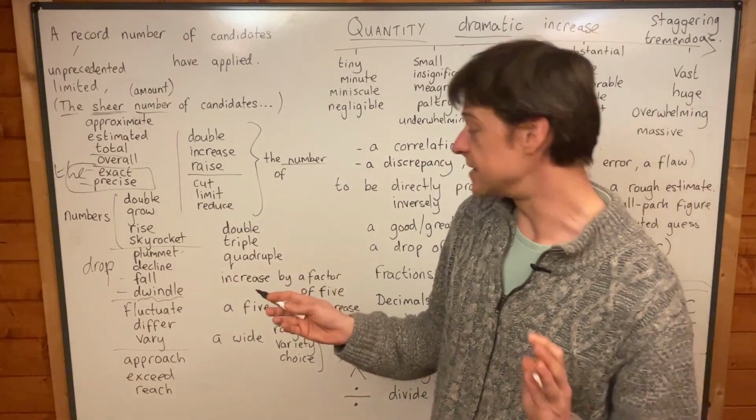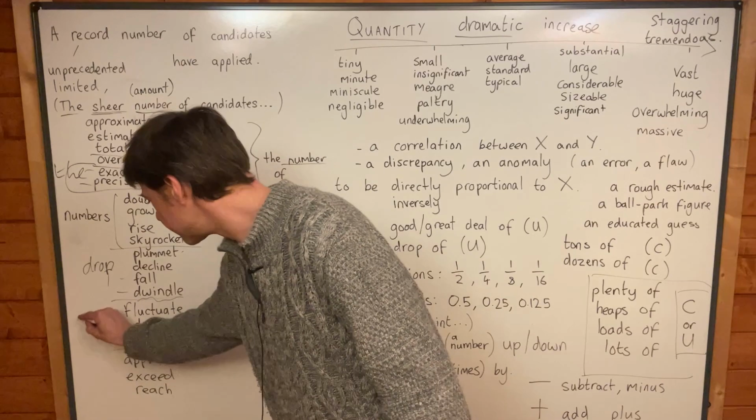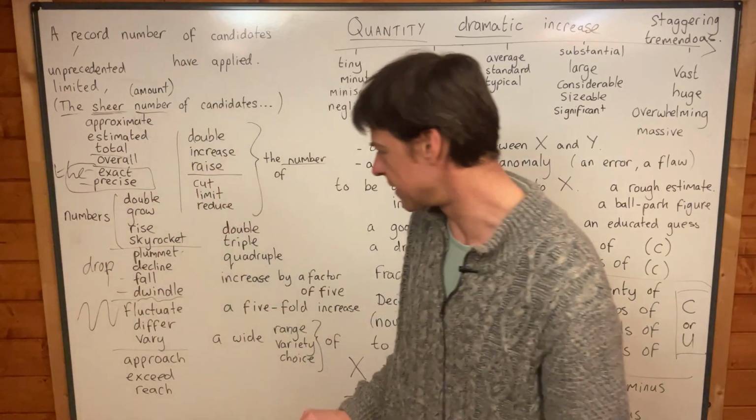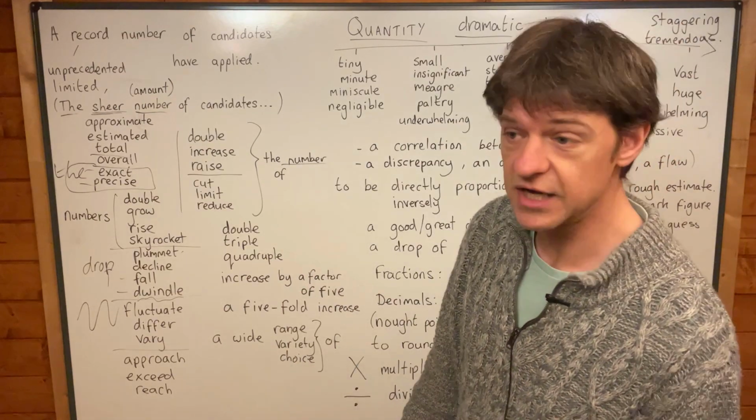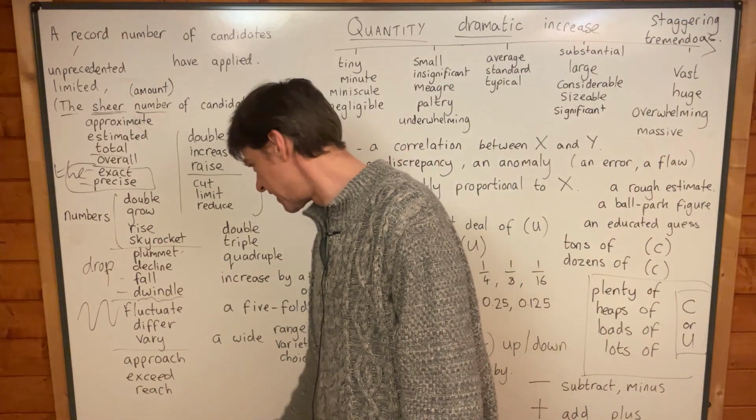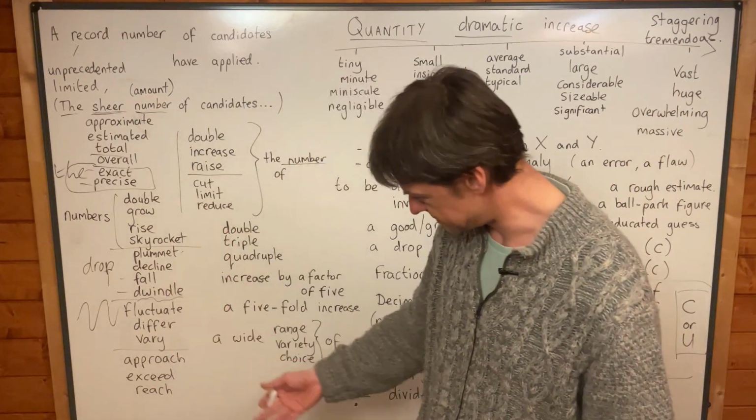Okay, so yeah, you talk about numbers have dropped, numbers have declined, numbers have fallen, numbers have dwindled, they've got much smaller, and that's not as quick as plummet. Okay, you could also say that numbers have fluctuated, if you want to say, you know, up and down, they've fluctuated. Numbers differ every year. You know, one year we get 50 students, the next year we get 70. So numbers differ every year.